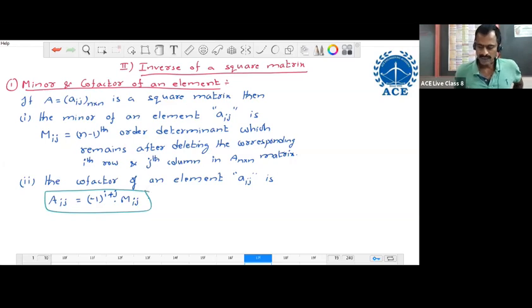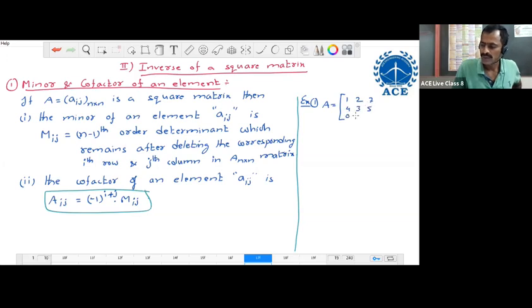Now we see an example for this. Let us consider a 3 by 3 matrix with elements 1, 2, 7, 4, 3, 5, 0, 6, minus 1.